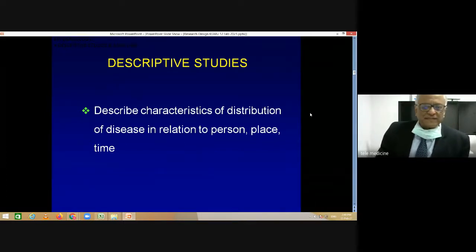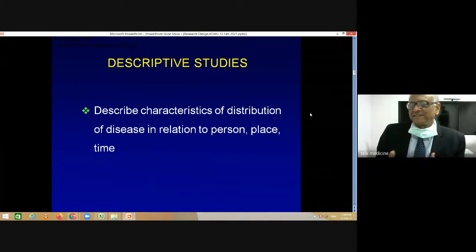Now, descriptive studies, like I said earlier, describe the characteristics of distribution of disease in relation to person, place, and time, which means essentially the study is describing who gets this disease, where or which geographical location he gets it, and what time of the year or what particular time, if there is some kind of a relationship with the weather or a season or whatever. So essentially, descriptive studies are describing distribution of disease in relation to person, place, and time.